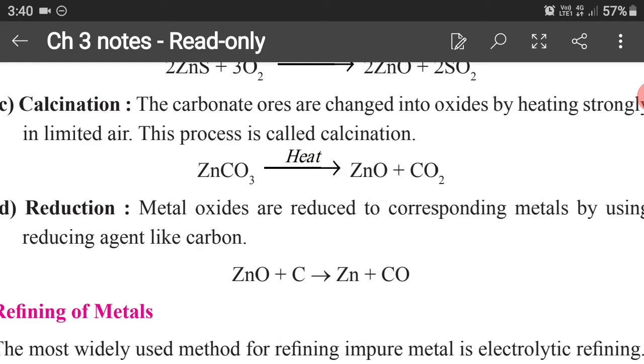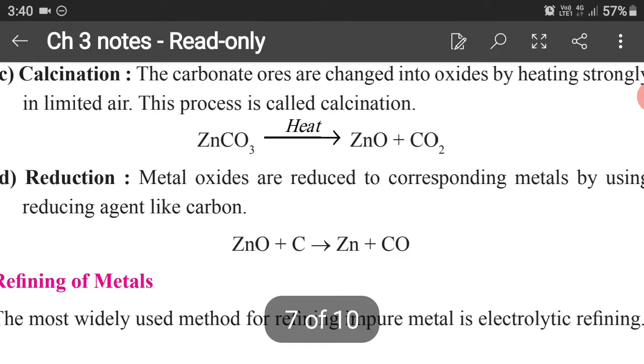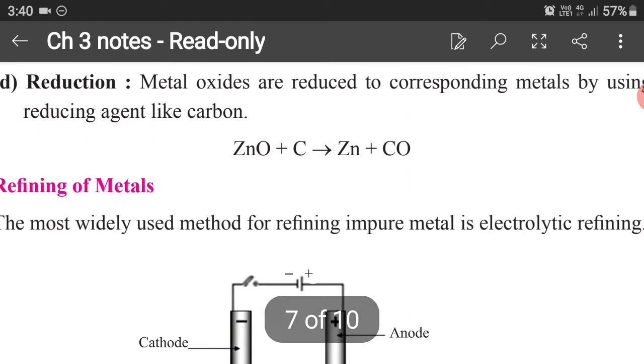So the common process for both of them, that is the removal of oxygen so as to obtain pure zinc metal, is reduction. You have learned in chapter 1 also that removal of oxygen from an oxide of a metal or a non-metal is known as reduction. So here, metal oxides are reduced to the corresponding metal by using a reducing agent, and the reducing agent is carbon.